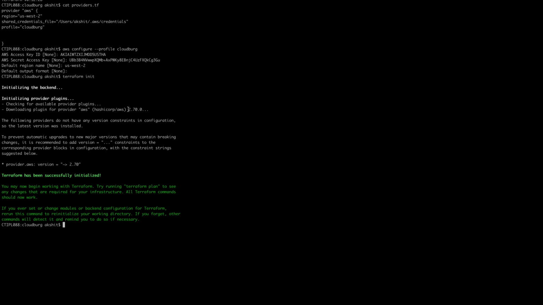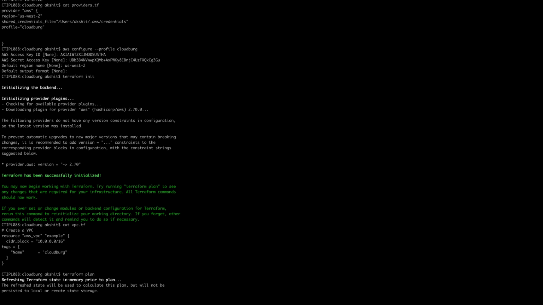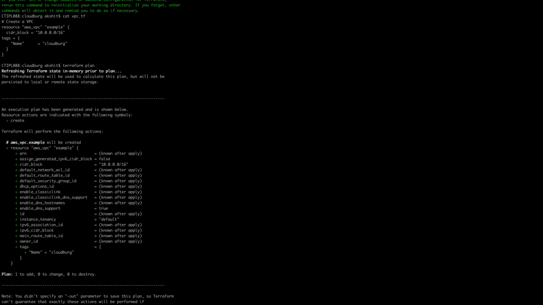Now we will create one VPC module, the same as we are doing in all the examples. So this is a VPC. Now I'm going to run Terraform plan. So this VPC will be created. Now I'm going to run Terraform apply.